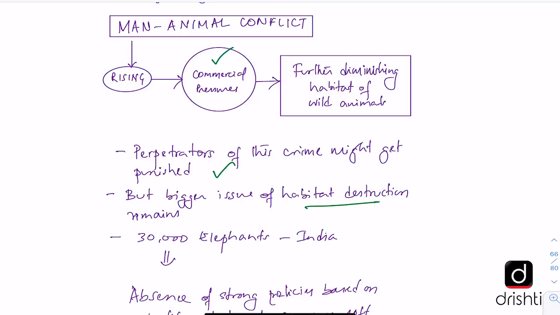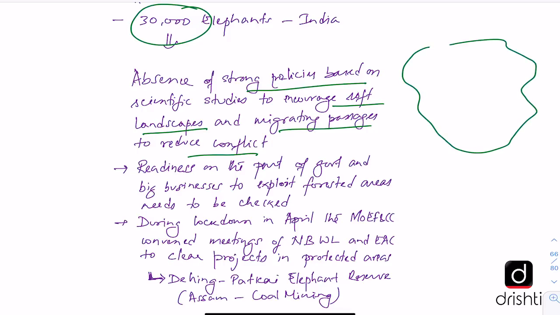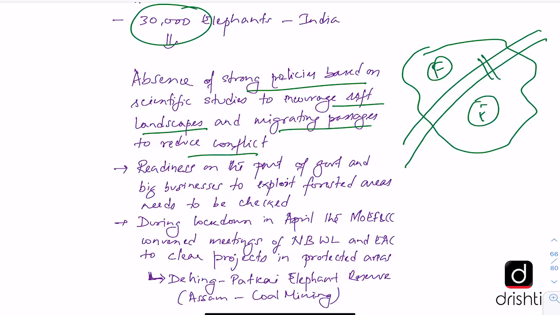And according to a count, there are around 30,000 elephants in India. But there is absence of strong policies which are based on scientific studies to encourage soft landscapes and migrating passages to reduce conflict. So many times what is happening is that an elephant corridor is spread in an area, but due to some development like a highway passing through that corridor, the habitat of the elephant gets fragmented and the elephant population suffers on account of that, and it also increases the chance of man-animal conflict.